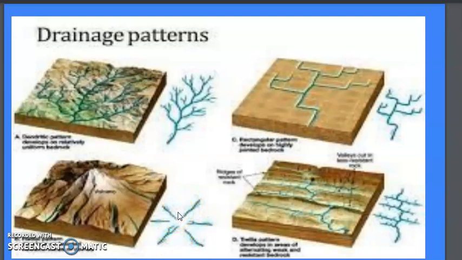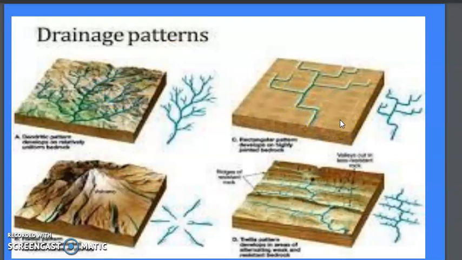So these four drainage patterns we can basically see in a river. Besides these there are other drainage patterns, centrifugal and so on, but in the book we have the four only. Why do the different drainage patterns look different? Because this is also a river, this is also a river, but it looks different according to the land surface. What kind of land do you have? You can see from this picture, this is a mountain area, that's why the trellis is there. This is also a land with ups and downs, but this is a flat land. So according to the nature of the land, the drainage pattern could be different.